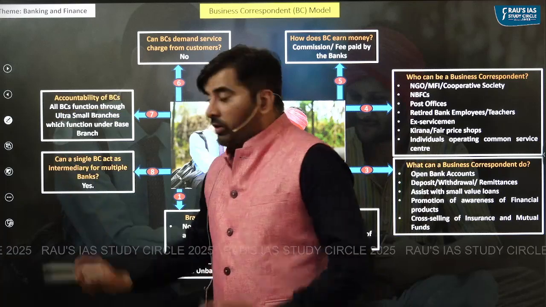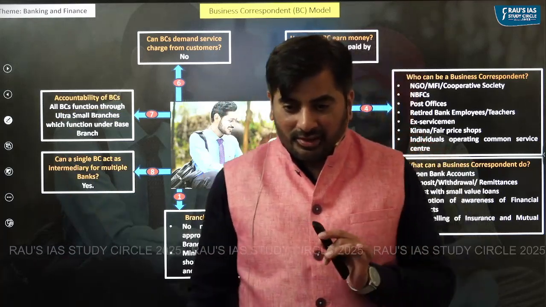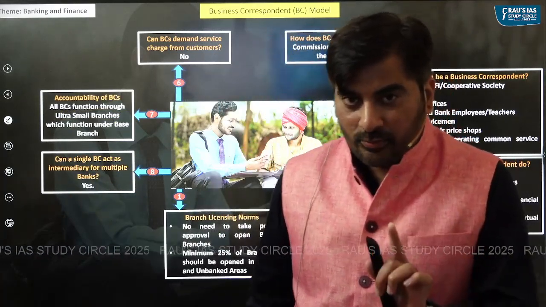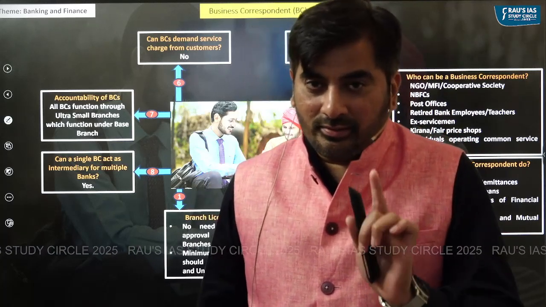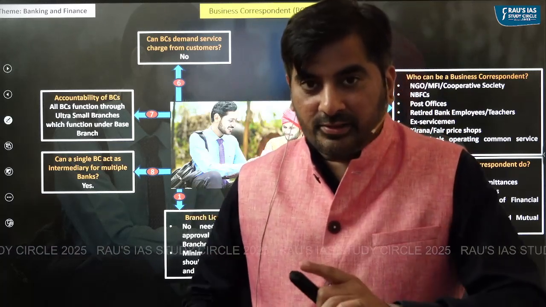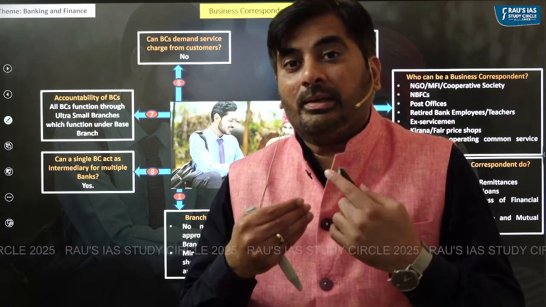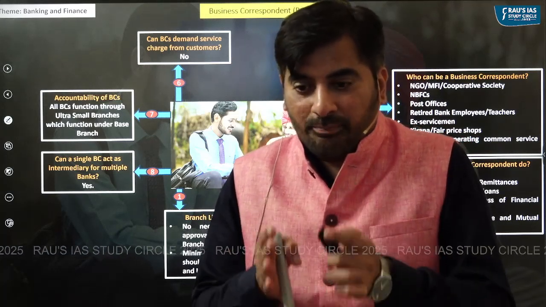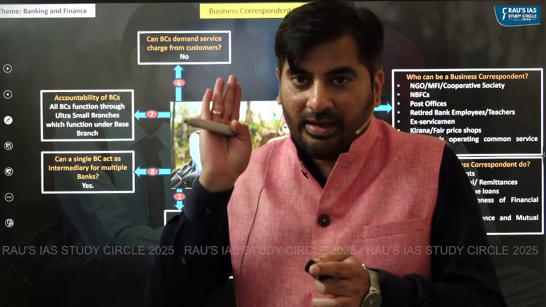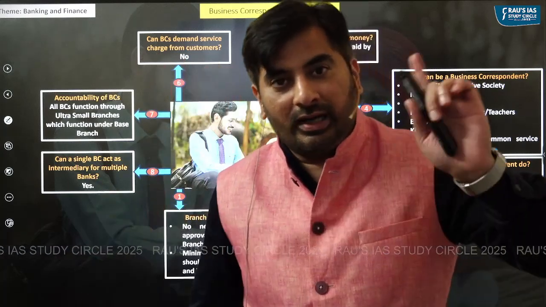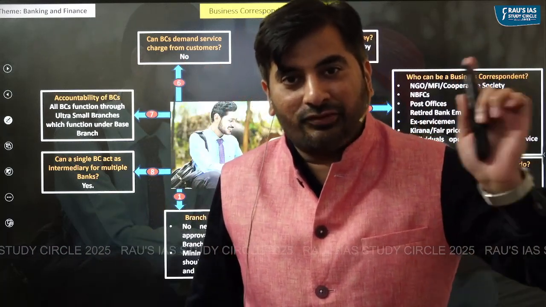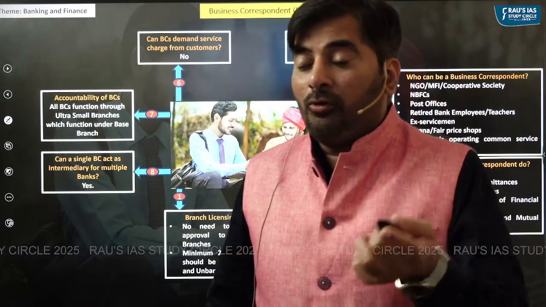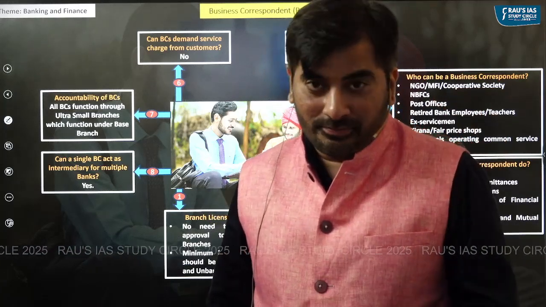And according to RBI's guideline, this is very interesting. One business correspondent can actually act as business correspondent of multiple banks. So one person can be acting as a banking correspondent for SBI also, for ICICI also, as well as HDFC also. But how do you prevent conflict of interest?